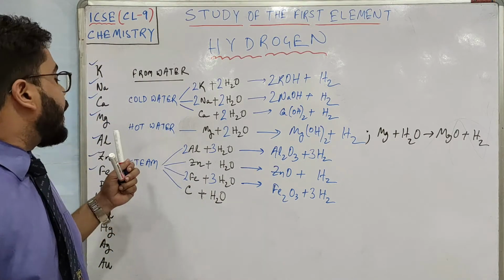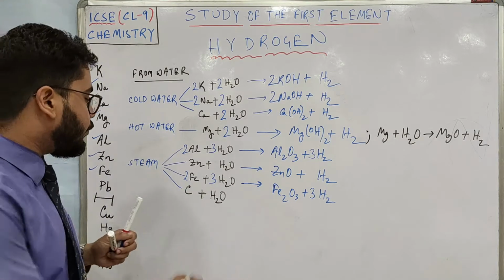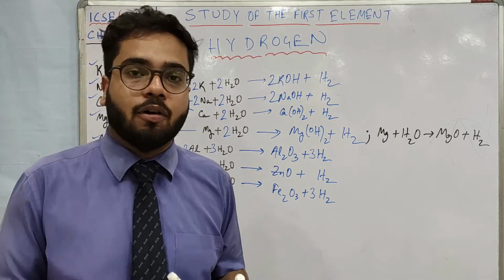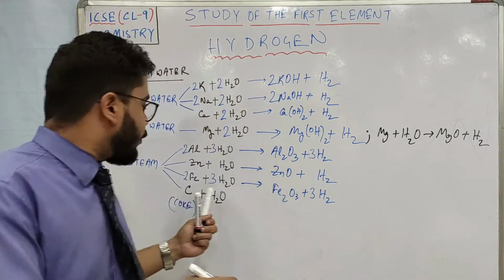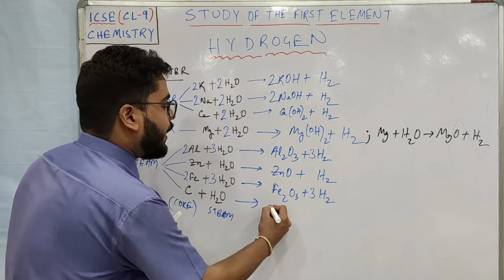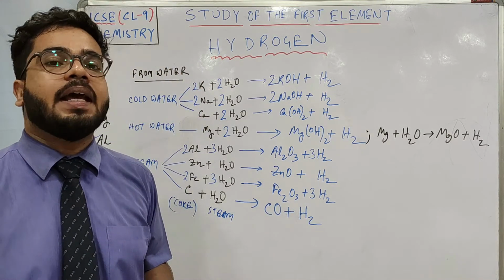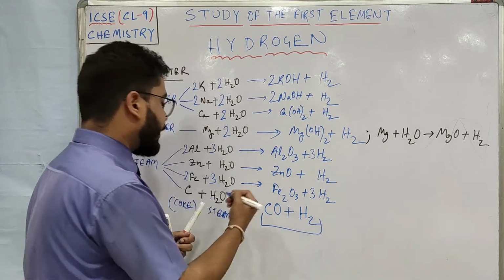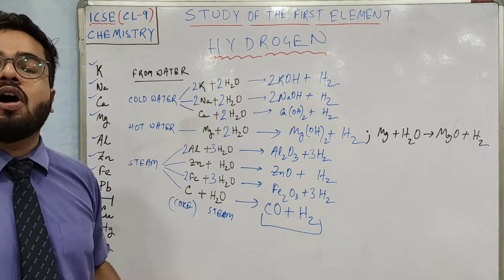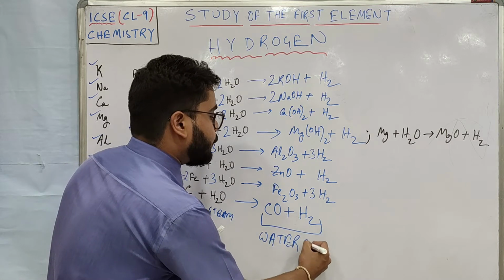Okay. Then with steam, we have to learn one reaction with a non-metal, and this non-metal is coke. Coke means not the Coca-Cola you drink. Coke means the carbon. So if carbon reacts with steam, we get water gas. Water gas is the mixture of carbon monoxide and hydrogen. So if coke, a non-metal, reacts with steam, carbon monoxide and hydrogen gas are formed. Together we call it water gas.